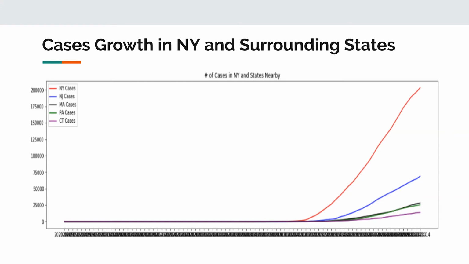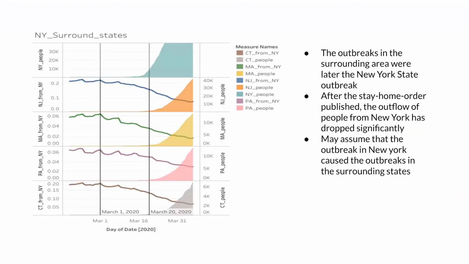First, we extract the data of the number of total cases in New York and the surrounding 4 states. From this line chart, we can clearly see that the outbreak first happened in New York, the red line. The other 4 states started to grow after the red line, which means the outbreak in the other 4 states is greater than the outbreak in New York. Next page, please. Then we fetch data of the smartphone location explorer index in these 5 states and combine these 2 data sets together.